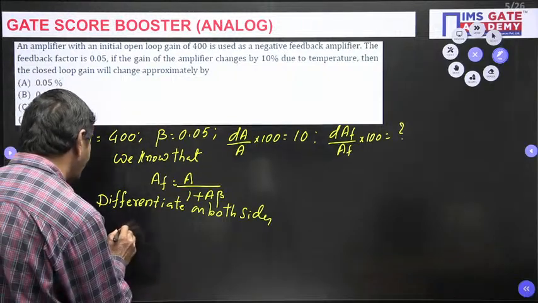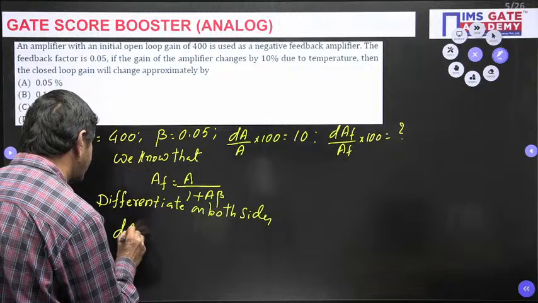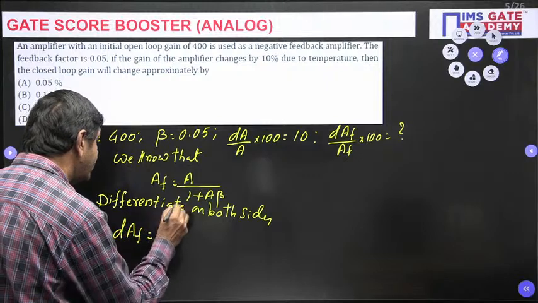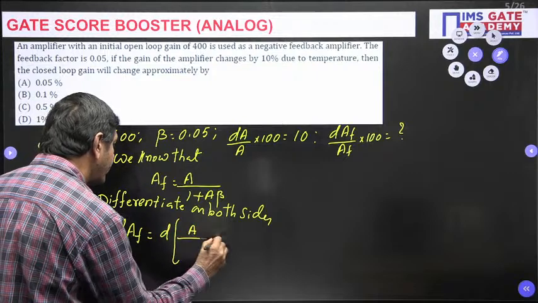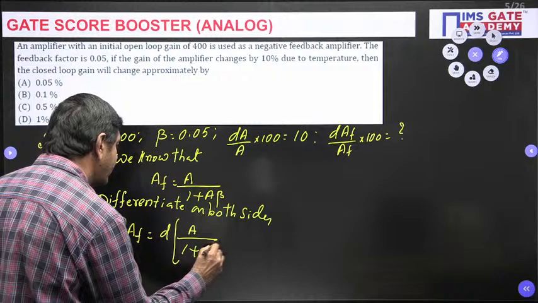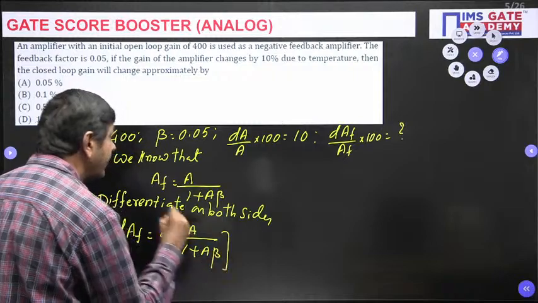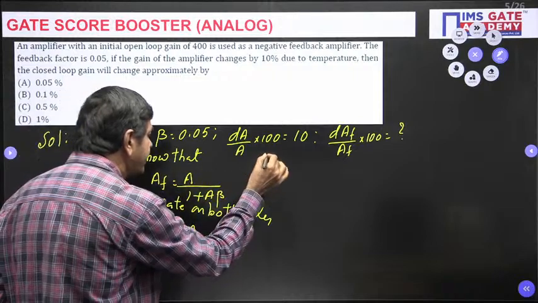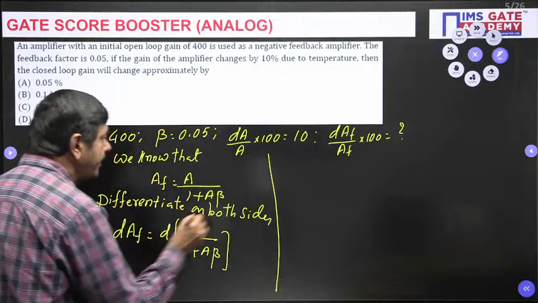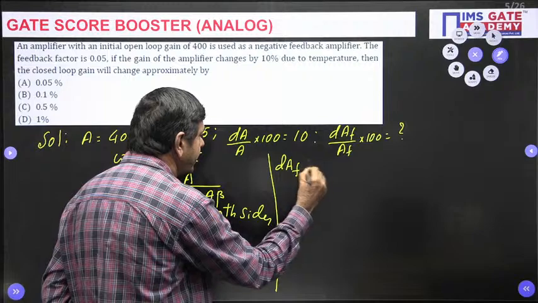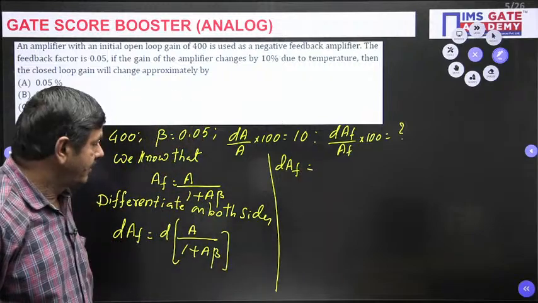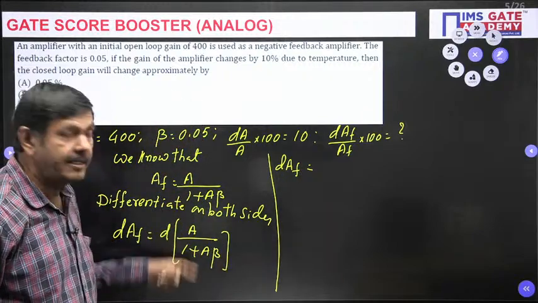So, d of AF, derivative of this AF equal to derivative of this function, A by 1 plus A beta. I can write directly, but thereby differentiation is required. dAF I have taken as is. A in the numerator and A in the denominator now.